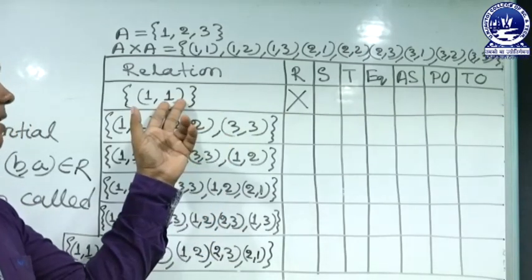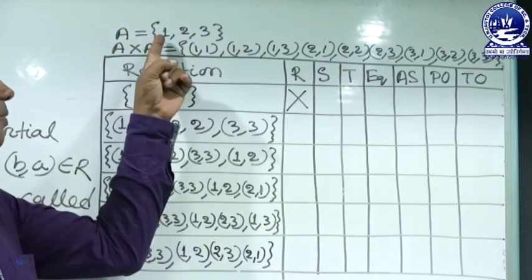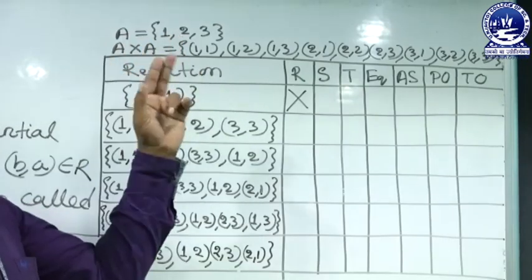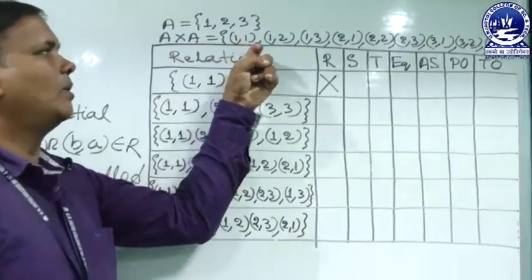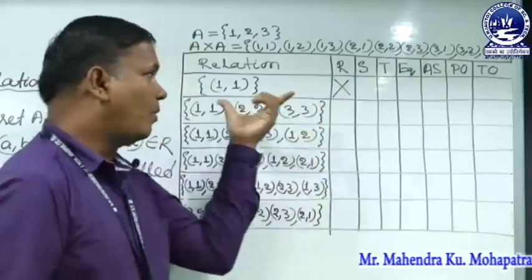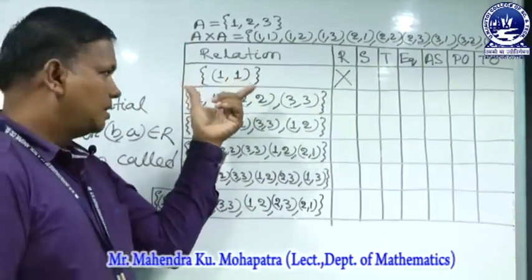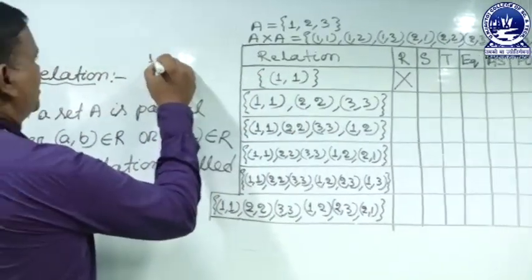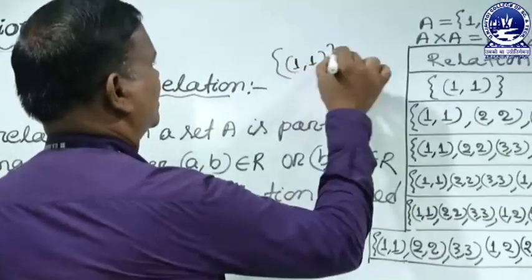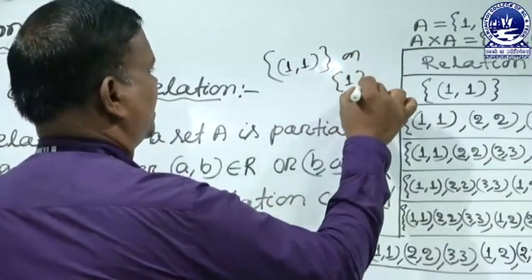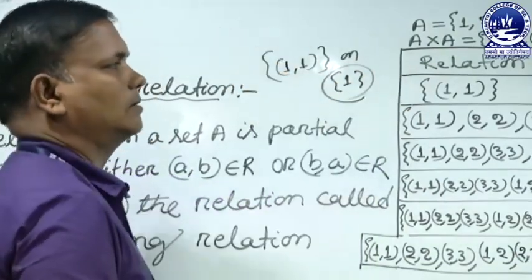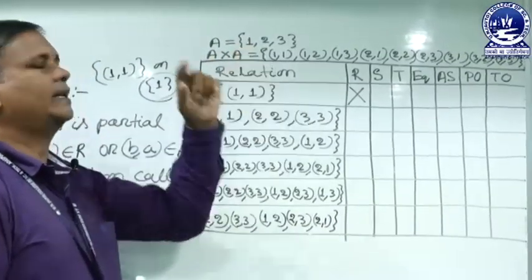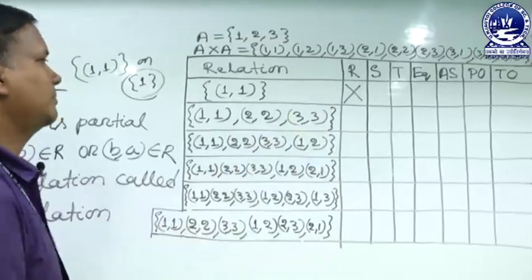Some students say it is reflexive, because the relation is taken on a particular set. Here A is {1,2,3}, which means all the reflexive pairs (1,1), (2,2) and (3,3) must be in the relation. Only (1,1) is present. The relation {(1,1)} is reflexive on the set {1}, but the relation is not reflexive on the set A. So it is not reflexive, but it is symmetric.